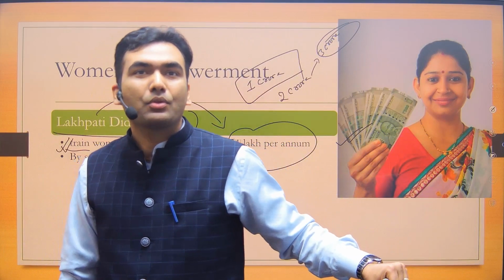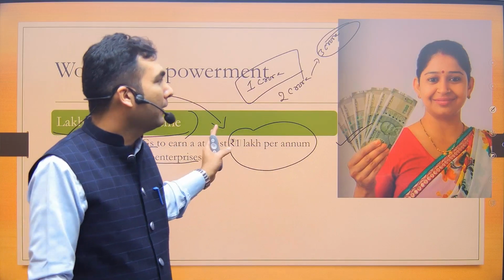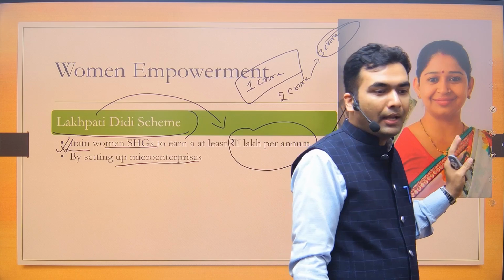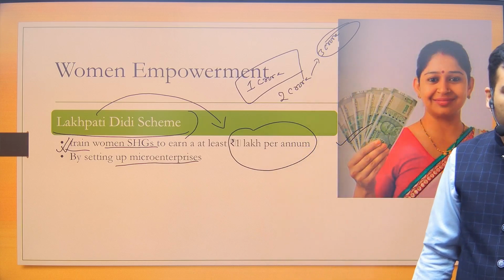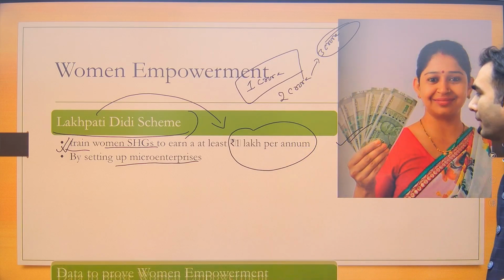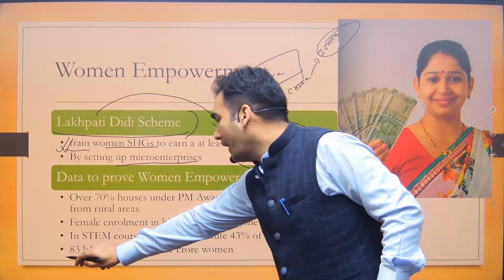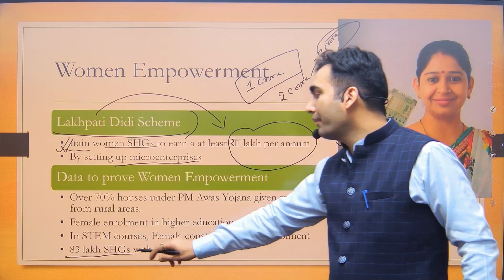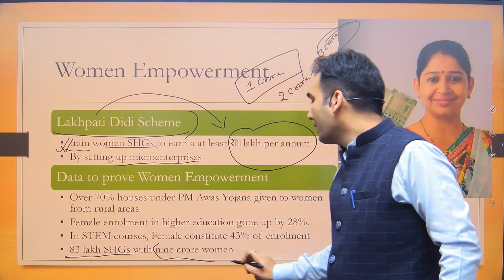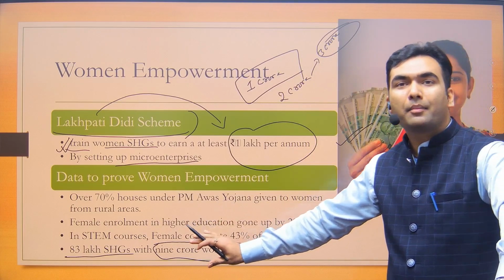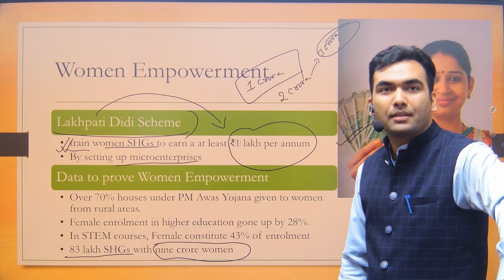Obviously, even these claims are going to be disputed in the near future, because women SHGs are not a new concept. As of now in India, approximately 83 lakh SHGs have already been formed, in which 9 crore women are getting benefit from these SHGs.